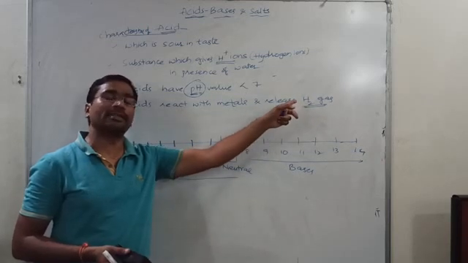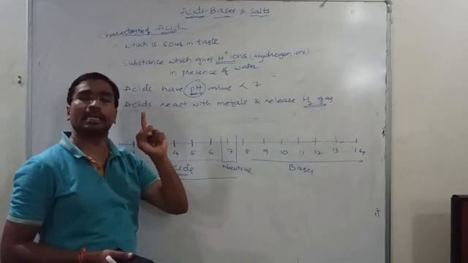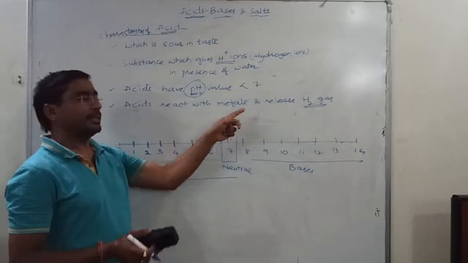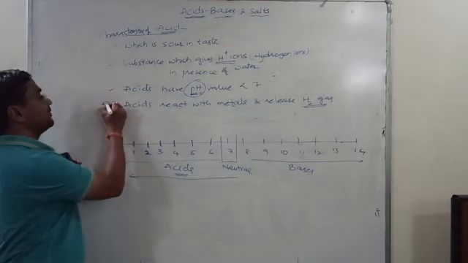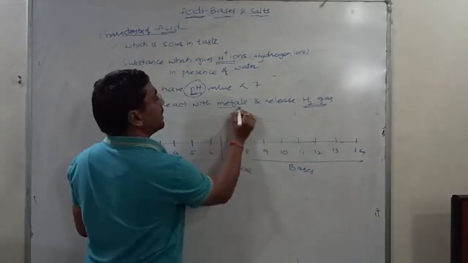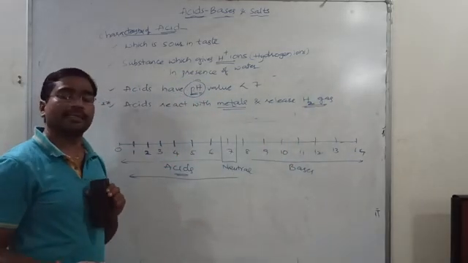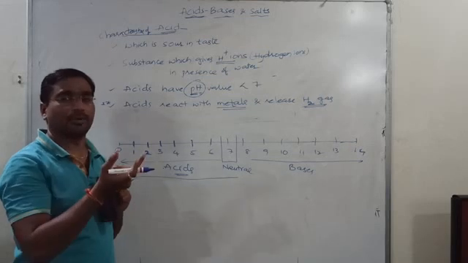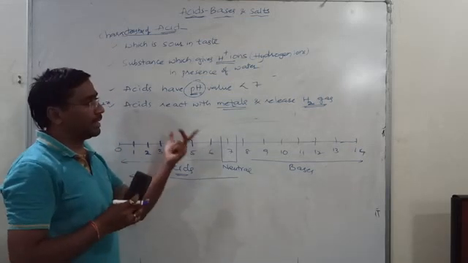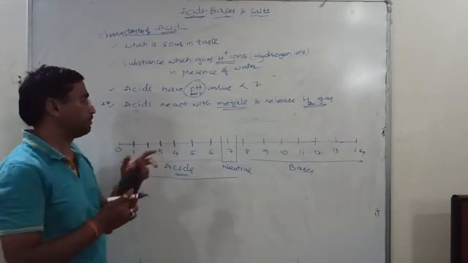This point is also asked for 1 mark in our CBSE examination. So acids release which type of gas when they react with a metal? They release hydrogen gas. Hydrogen gas is a colorless, odorless gas. Odor means smell. It has no color and no smell.